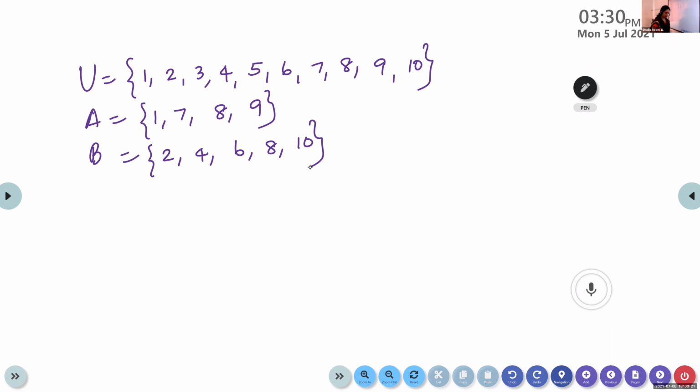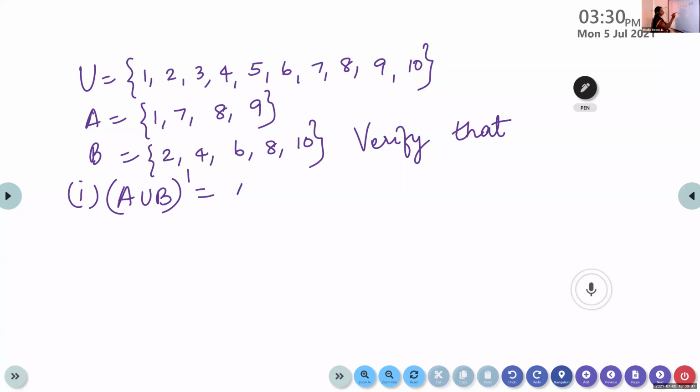Verify that. You have to verify that the first one, A union B the whole dash is equal to A dash intersection B dash.